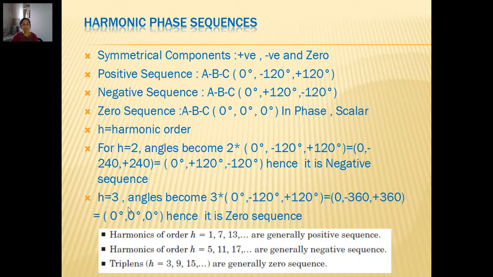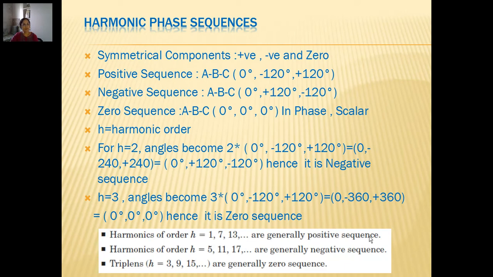When we take h equal to 3, it is a zero sequence, and we say it is a triplen. Like that we can try calculating for order 4, 5, 6 and so on, and we will realize that if we take h equal to 4, it will result in a positive sequence.